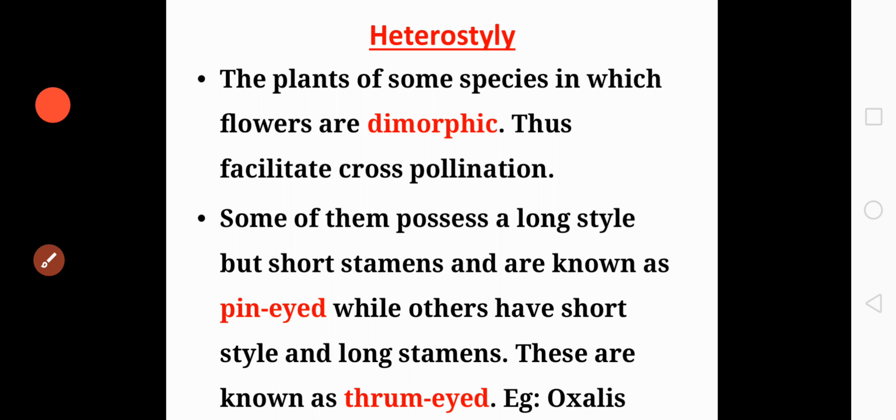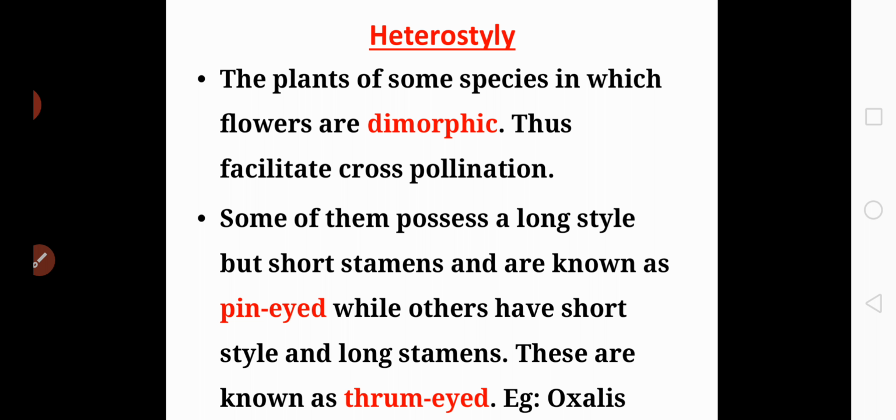So moving on to the next contrivance, that is heterostyly. The plants of some species in which flowers are dimorphic. What do you mean by dimorphic flower? Dimorphic means it contains different kinds of flowers. Thus, it facilitates cross-pollination.